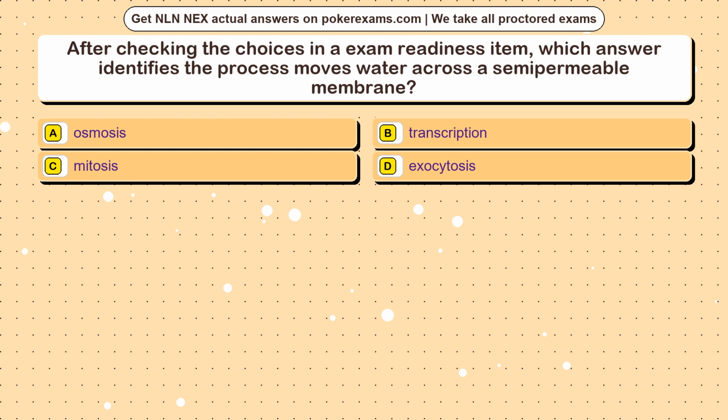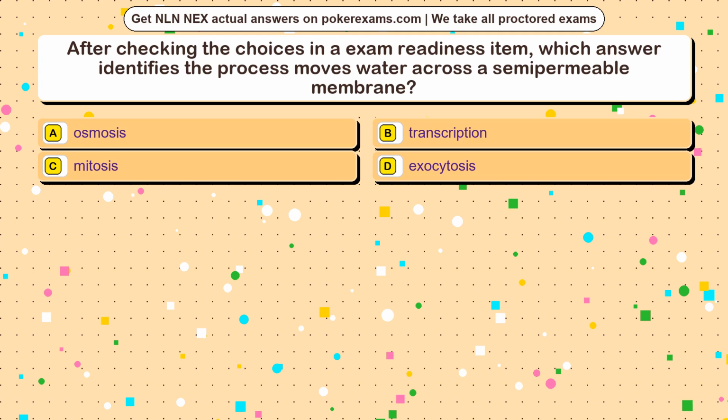Question 3. After checking the choices in an exam readiness item, which answer identifies the process that moves water across a semi-permeable membrane? Option A, osmosis. Option B, transcription. Option C, mitosis. Option D, exocytosis.